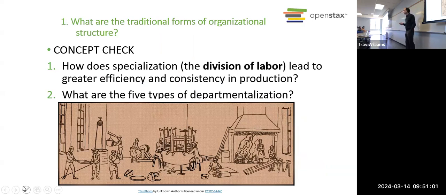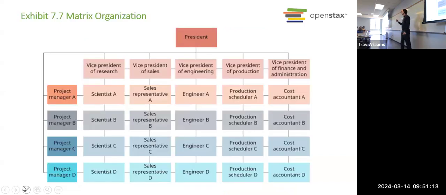We talked about the division of labor, which is when you figure out what jobs need to be done. You divide up all the work into different tasks so that you can have people specialize in certain tasks and it's more efficient. Then we got into some contemporary organizational structures, like the matrix, right?